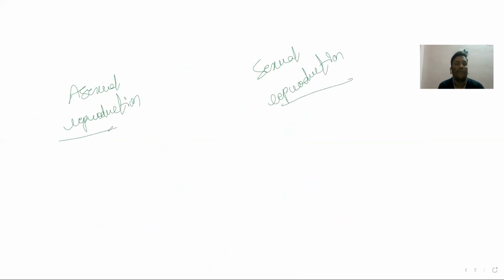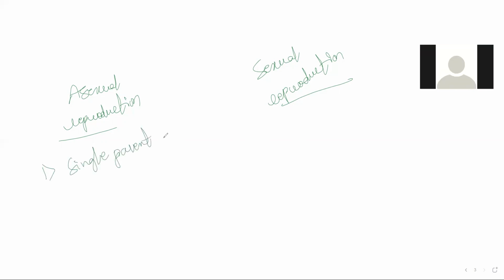For example, we'll see asexual reproduction and sexual reproduction. We'll try to figure out what asexual reproduction is. First, a single parent is involved. Am I correct? Any confusion?